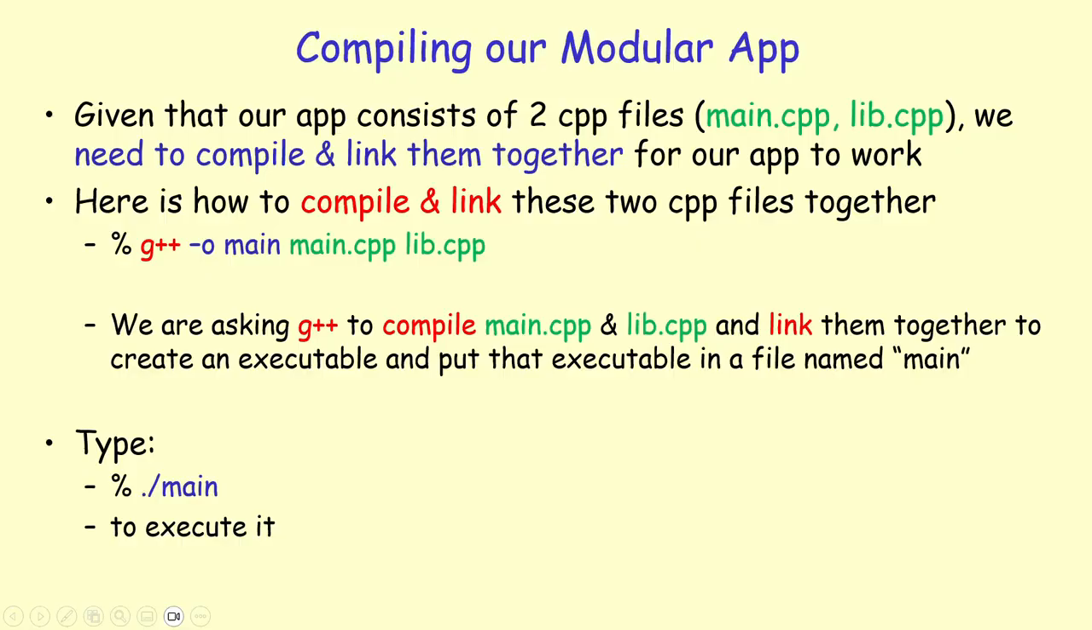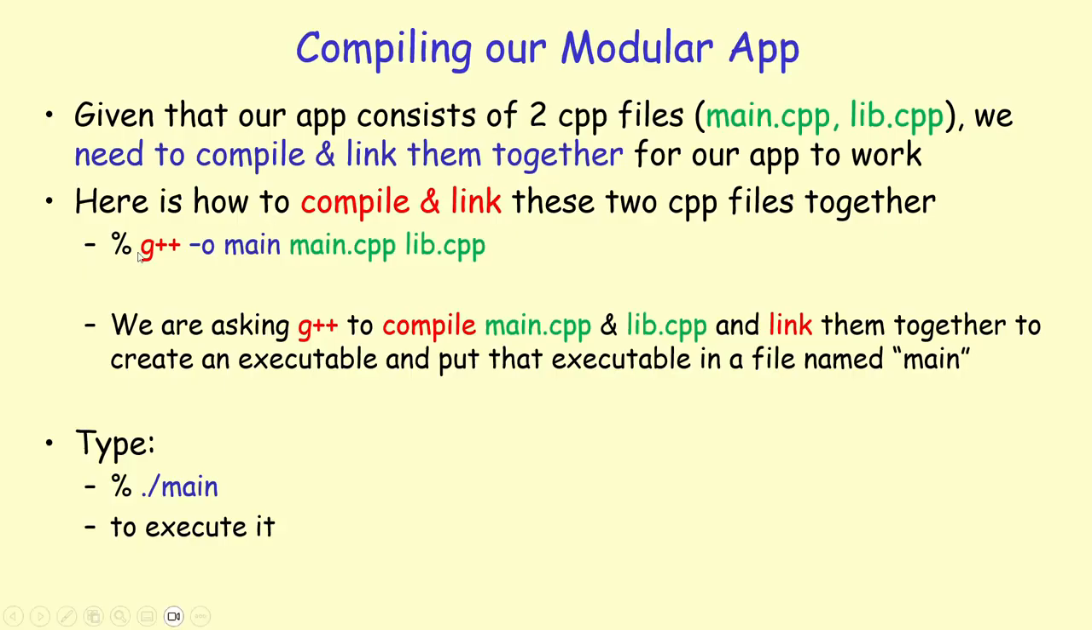Given that our application now consists of two C++ files and one header file, main.cpp and lib.cpp, we need to compile and link these files together. So far, we only had one CPP file, right? We have worked only with one CPP file so far. But now we have multiple CPP files that have to be compiled and linked together into an executable.